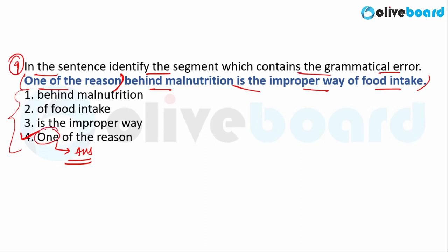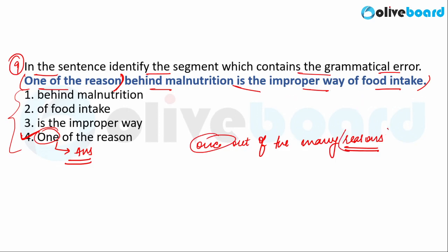Notice one of the reason. So one out of the many reasons. There could be numerous reasons for malnutrition, right? There could be a number of reasons behind malnutrition. Malnutrition is not just caused by improper way of food intake, it can be caused by a number of reasons, right? So one out of those many reasons is improper way of food intake.